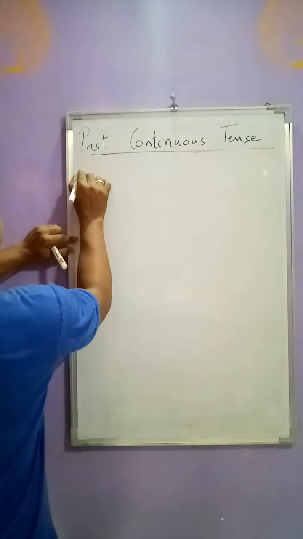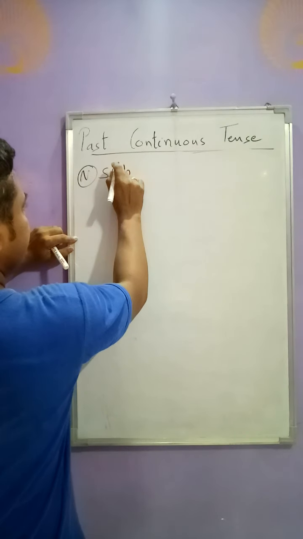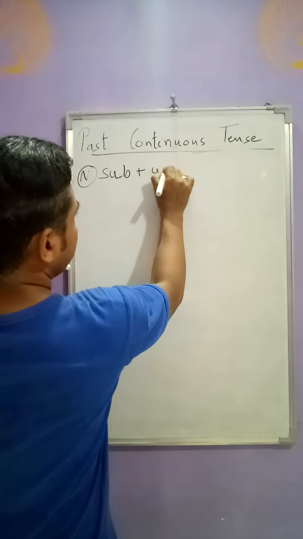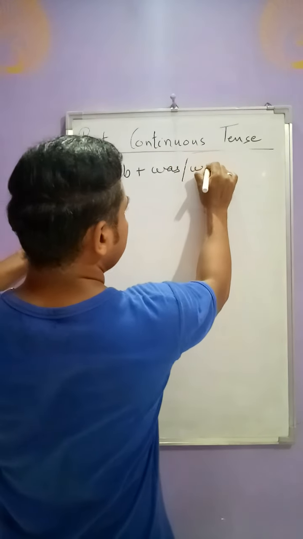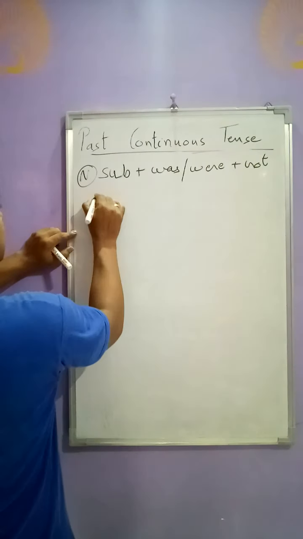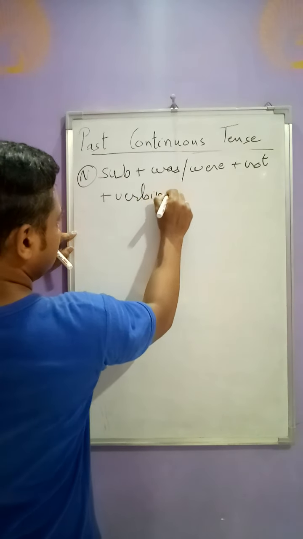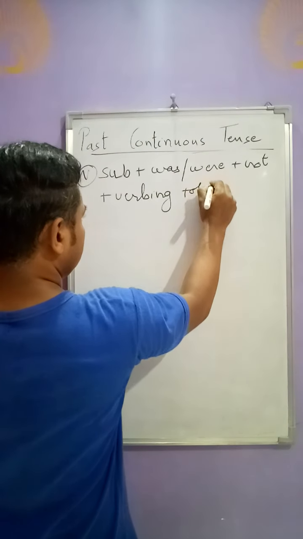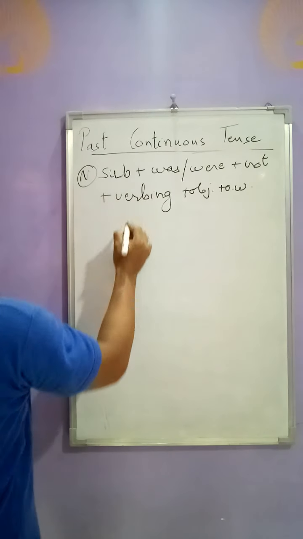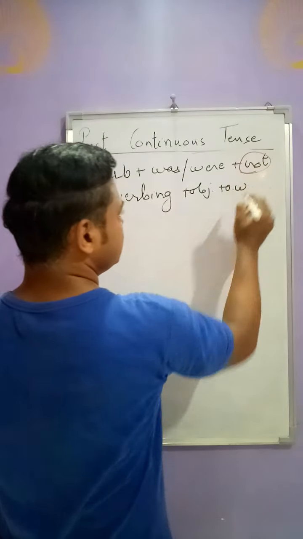As we have learned earlier in the forms of to be, to make the sentence negative, you just have to write not after the to be form. So subject plus was or were plus not plus verb plus ing plus object plus other words. This is the only additional thing.